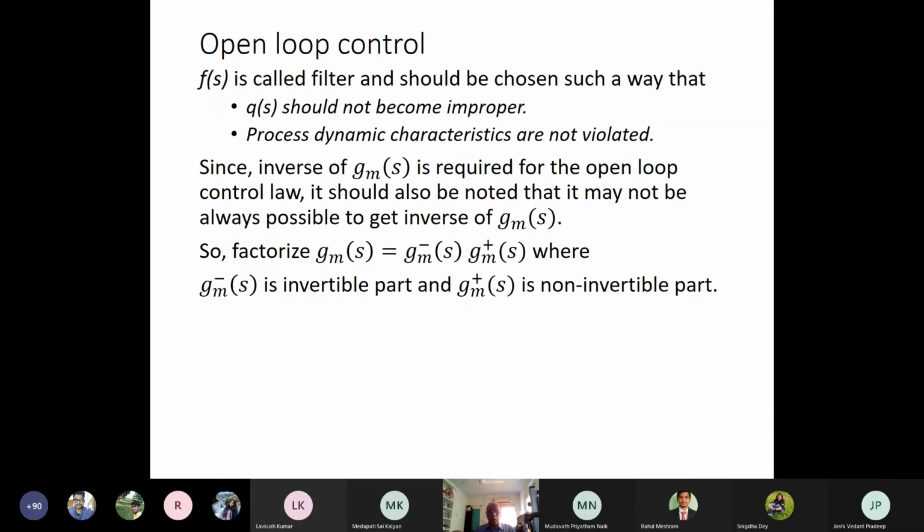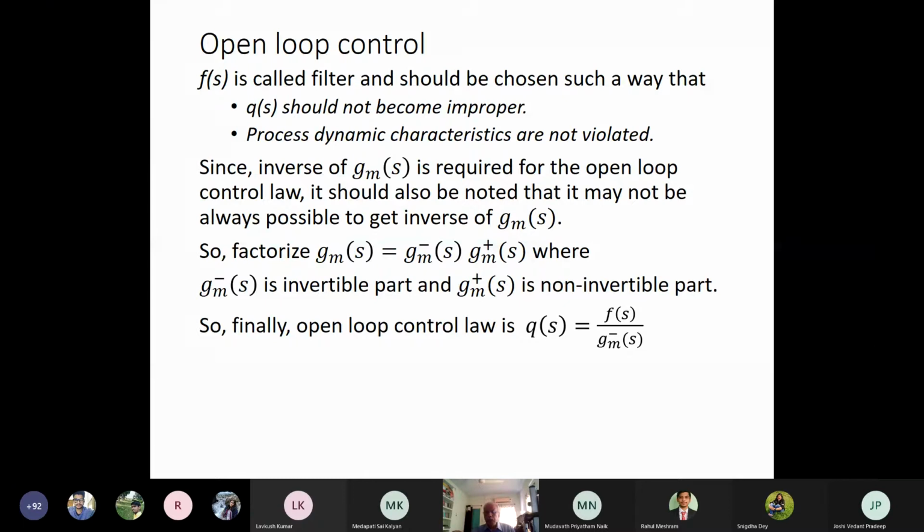Once we factorize GMs, we find Qs by inverting only the invertible part. So the open loop control law will be Qs equal to Fs by GM minus s.